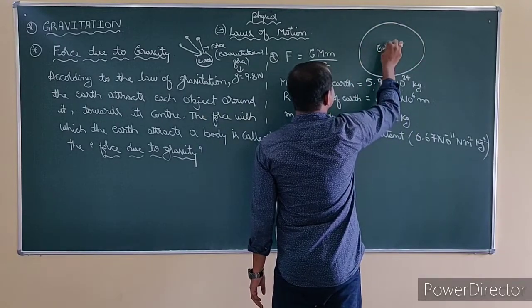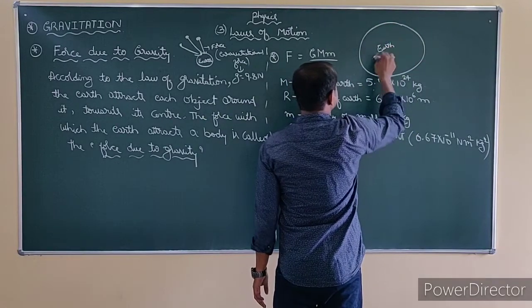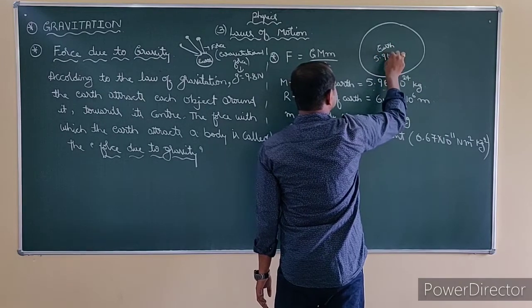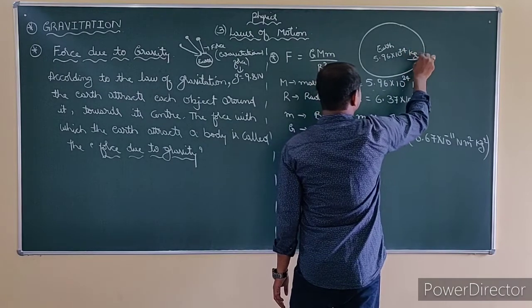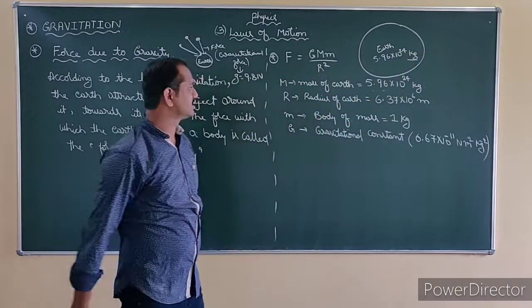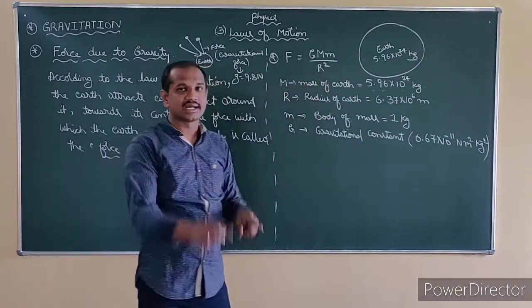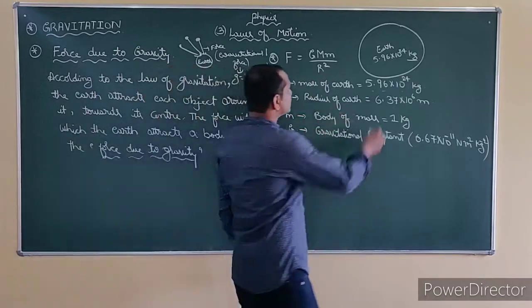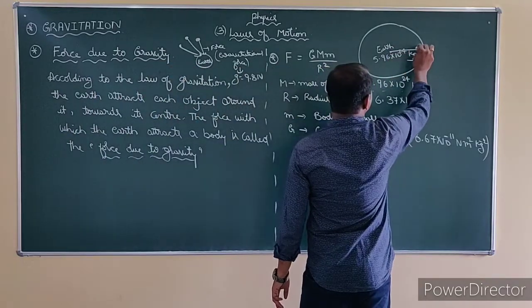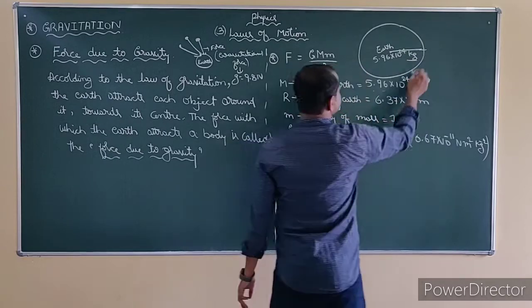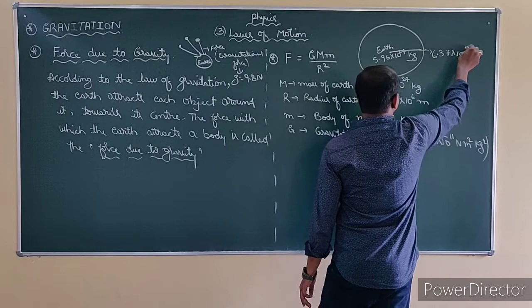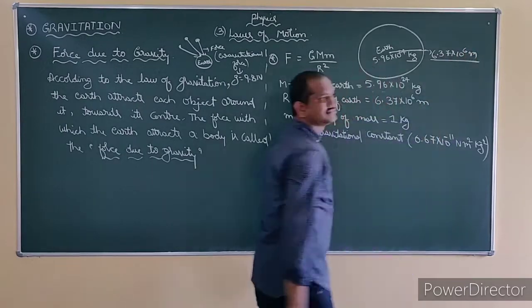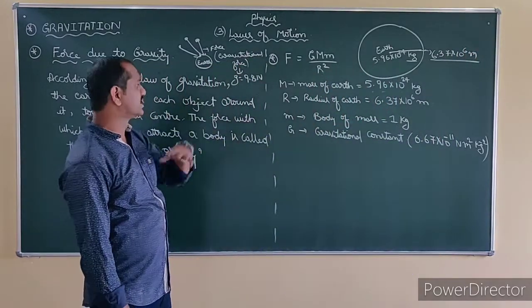When you consider earth, its mass is how much? Mass of the earth is 5.96 into 10 to the power 24 kg. Kg is the SI unit of mass. Next, what is this R? R is the radius. What is the radius of the earth? This radius of the earth is 6.37 into 10 to the power 6 meters. This is the radius of the earth.